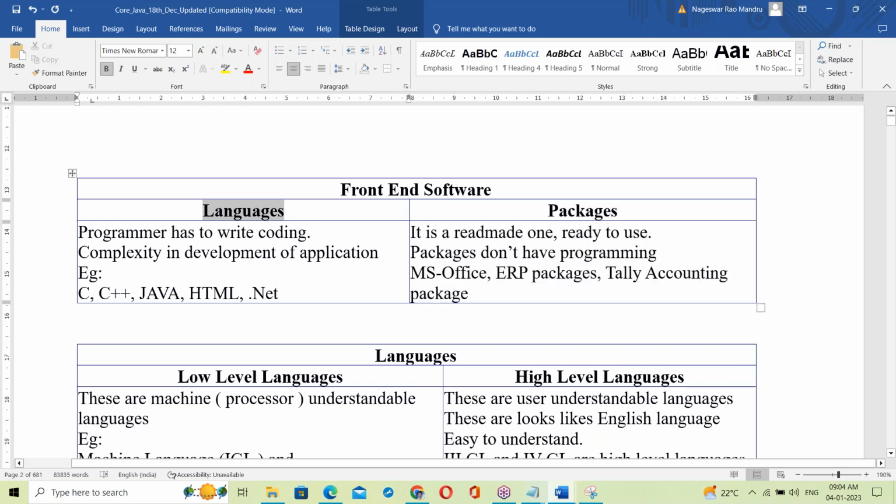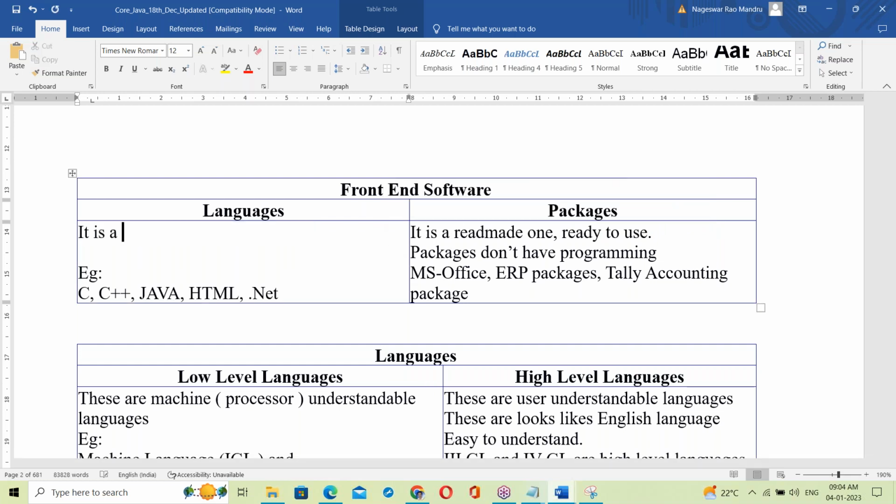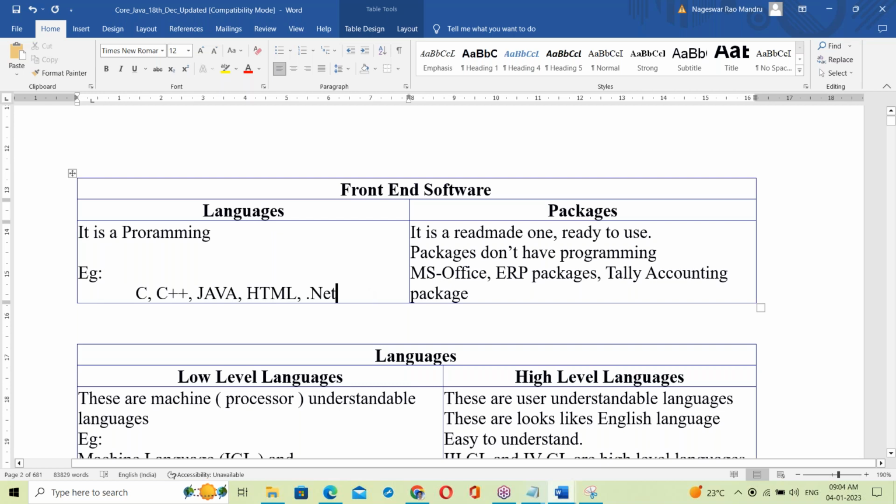Next, languages. In a language, we should write the coding. Yes, it's completely programming. Languages are the programming part. For example, C++, Java, HTML, .NET, C Sharp, and all these languages.